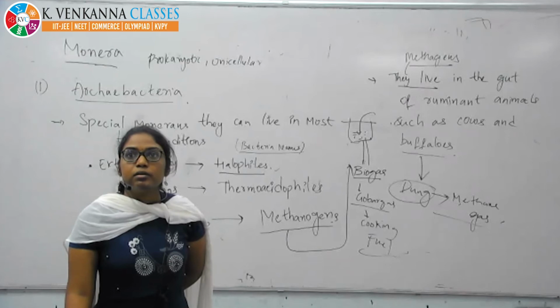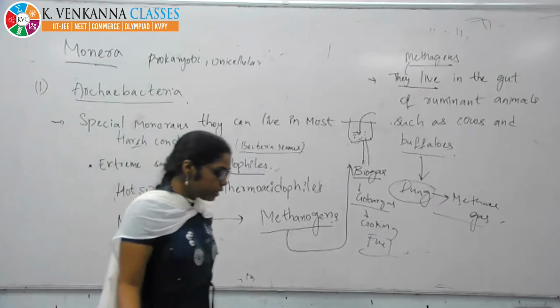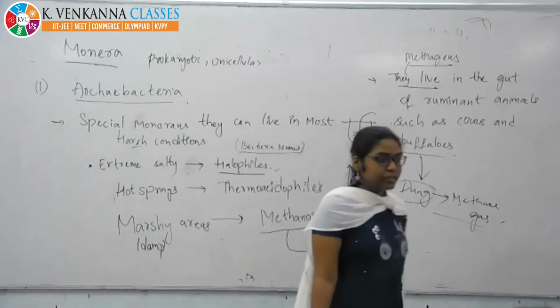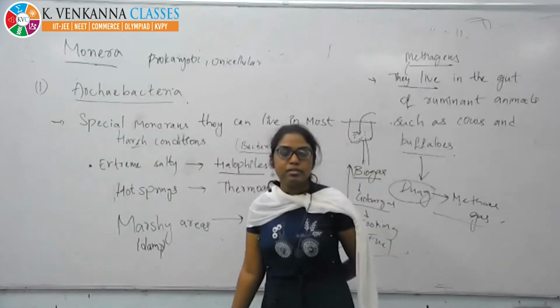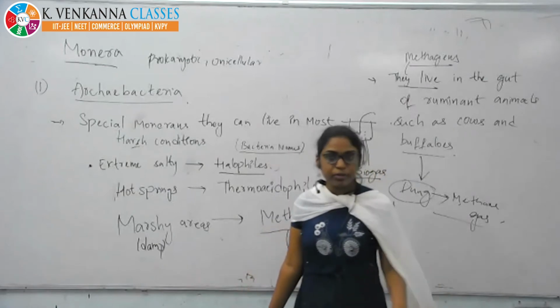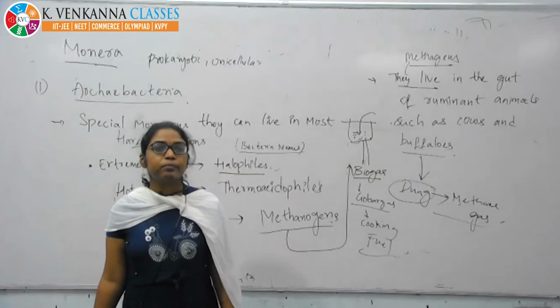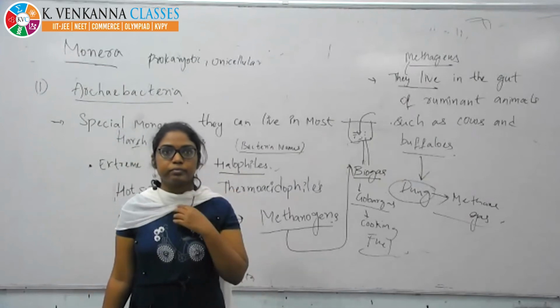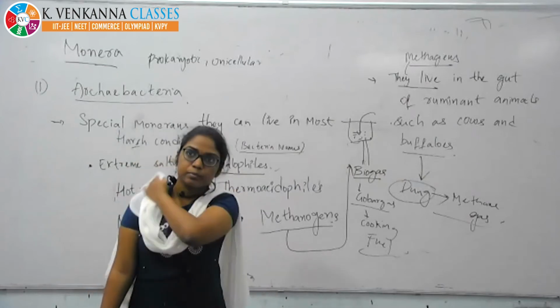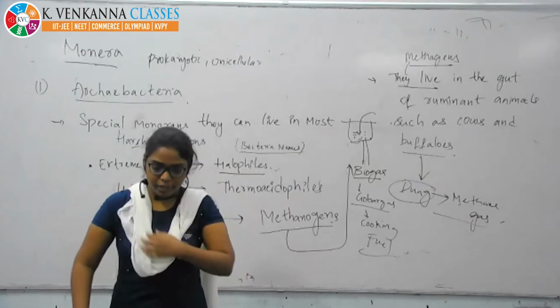Understood? No? Yes? Anyone? Still anyone doubt here? Karthik, Niharika. Understood? How many are there? 20? 18. Okay. Any doubts? Okay.